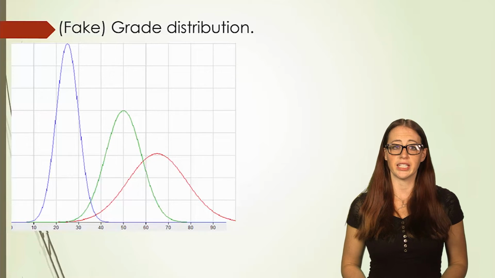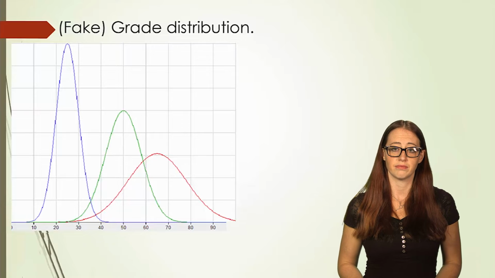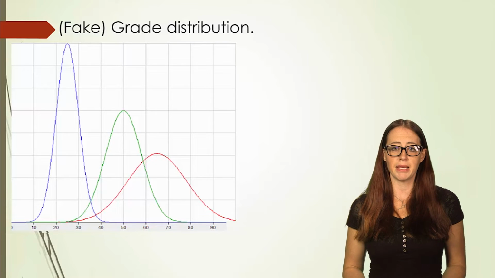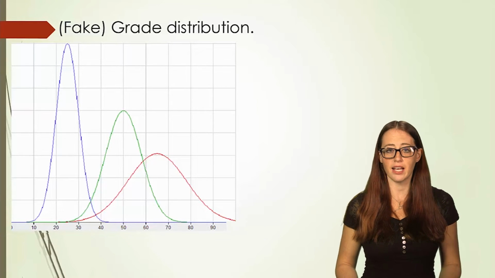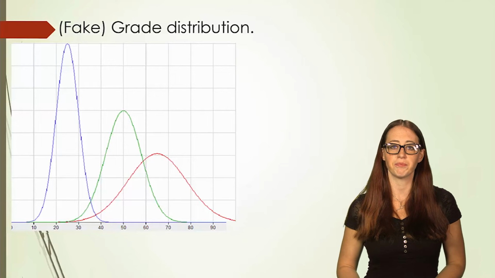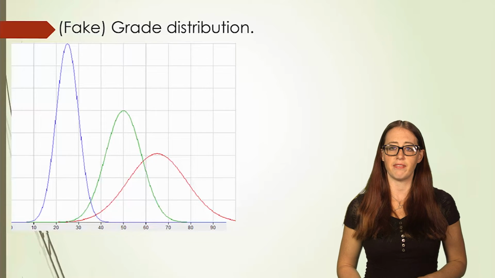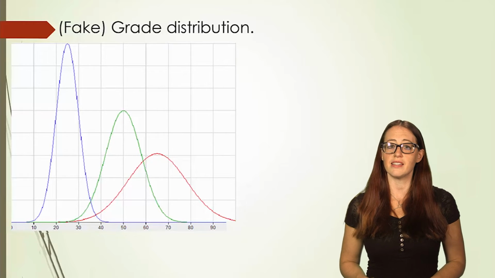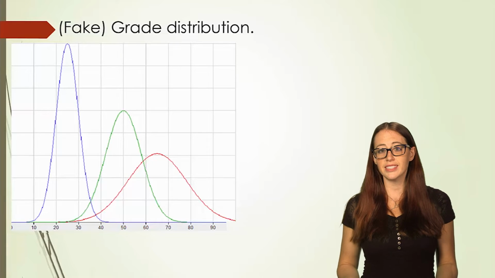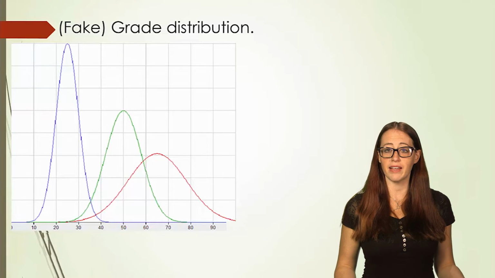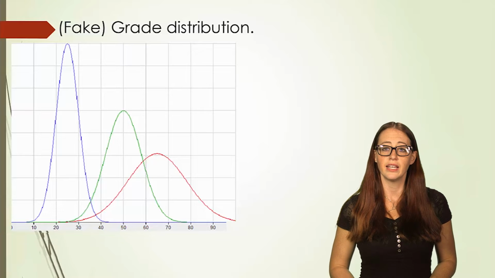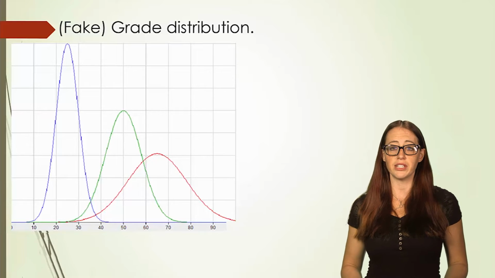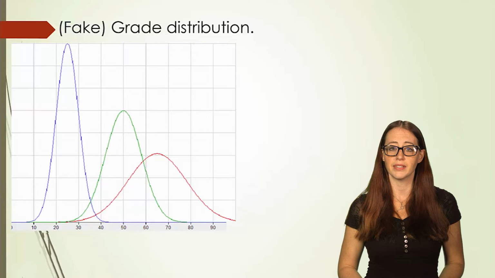What is the average grade in the blue class? We could say maybe about 25. In the green class, maybe about 50. In the red class, maybe about 65. So looking at these 3 classes, which class has the highest grades on average? It's got to be the red class, right? It's a 65 average instead of a 25 or a 50. And looking at these 3 classes' grade distributions, that makes sense.